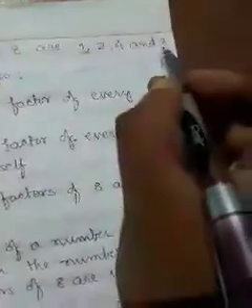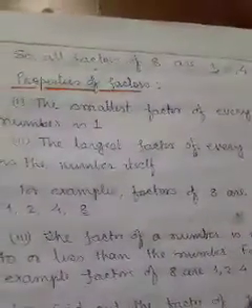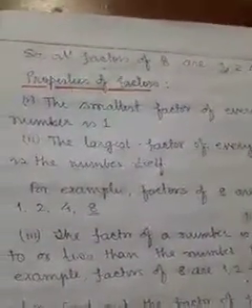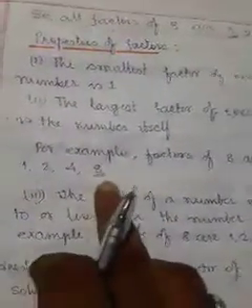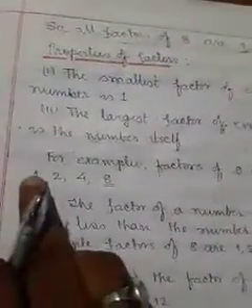Like here 8. Here I have written the factors of 8, and 8 is the largest. So you take any number and the largest factor of that number is the number itself. For example, factors of 8 are 1, 2, 4, 8, and 8 is the largest factor and 1 is the smallest factor.